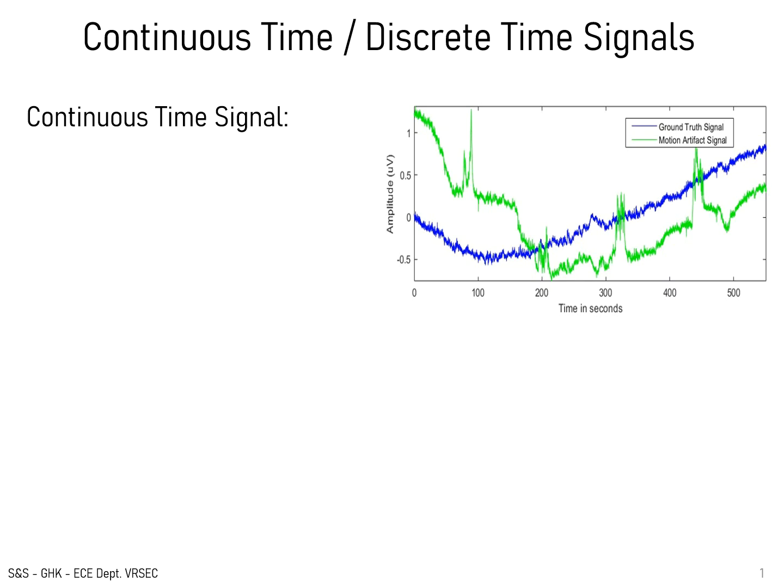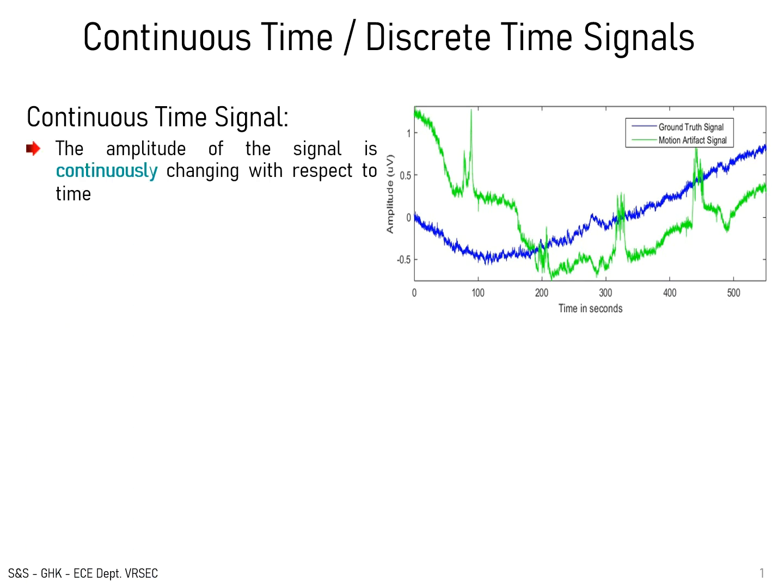Here, this figure shows the amplitude of the signal varying continuously with respect to time. Therefore, it is referred to as a continuous time signal. The continuous time signal is denoted by x of t and is referred to as an analog signal.